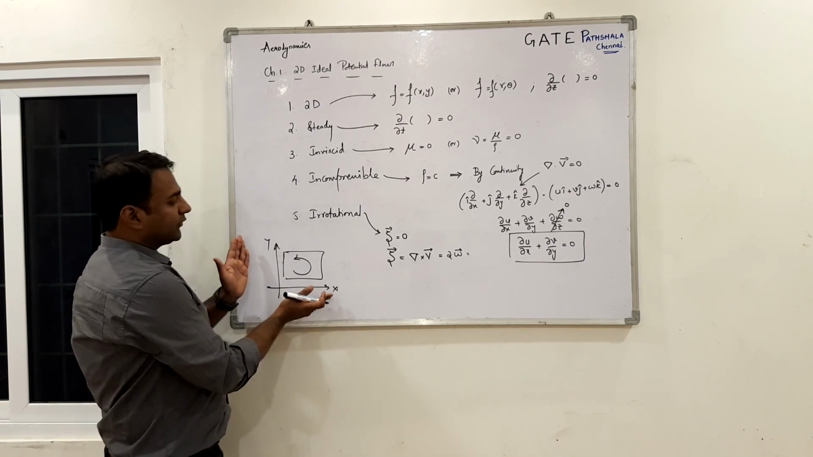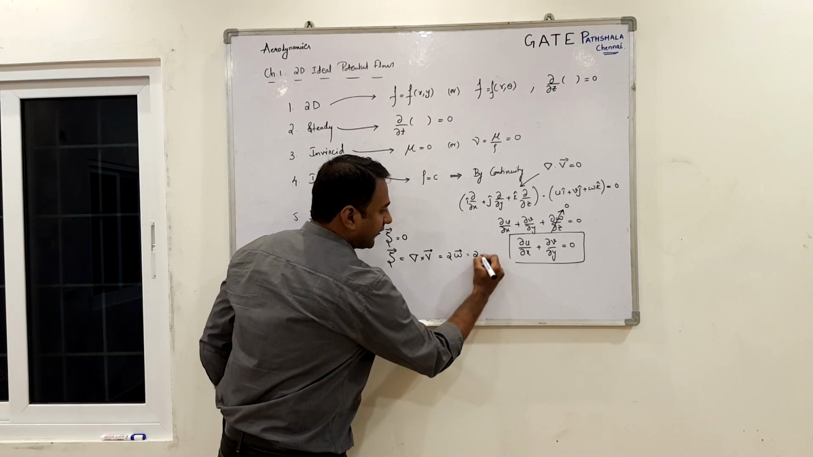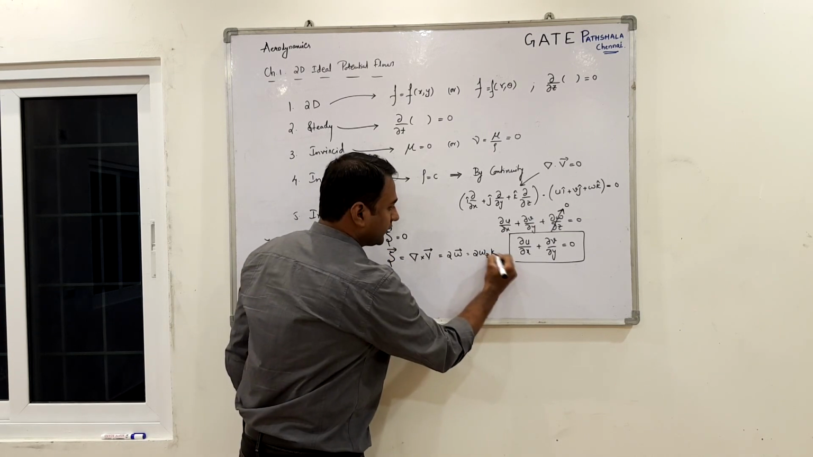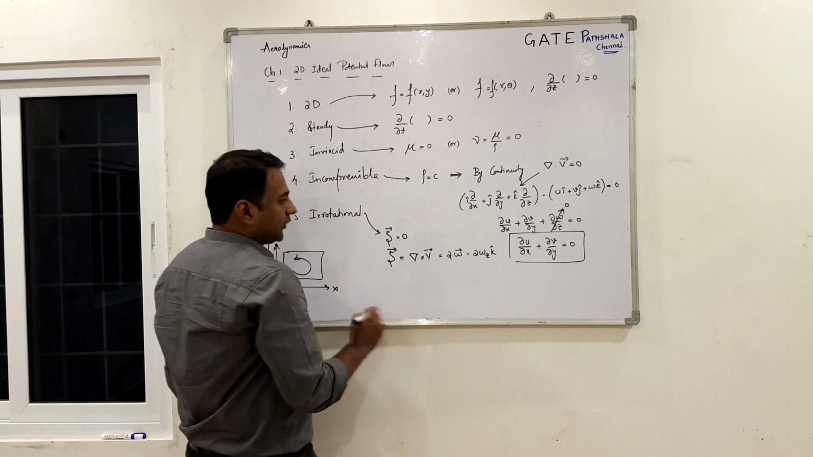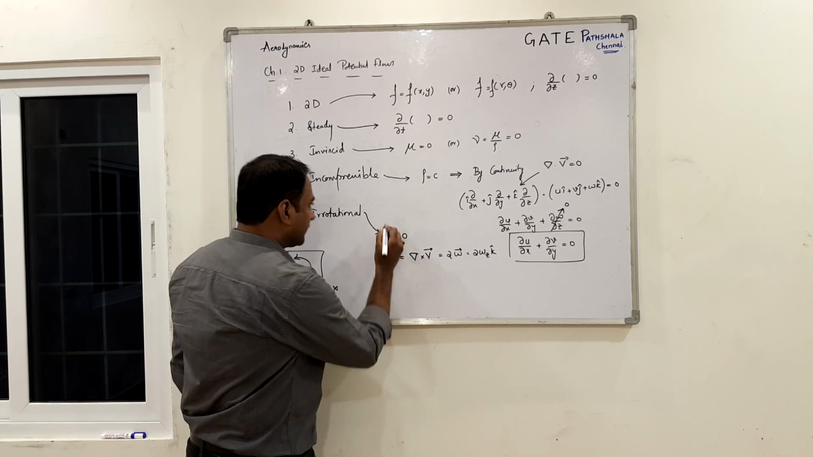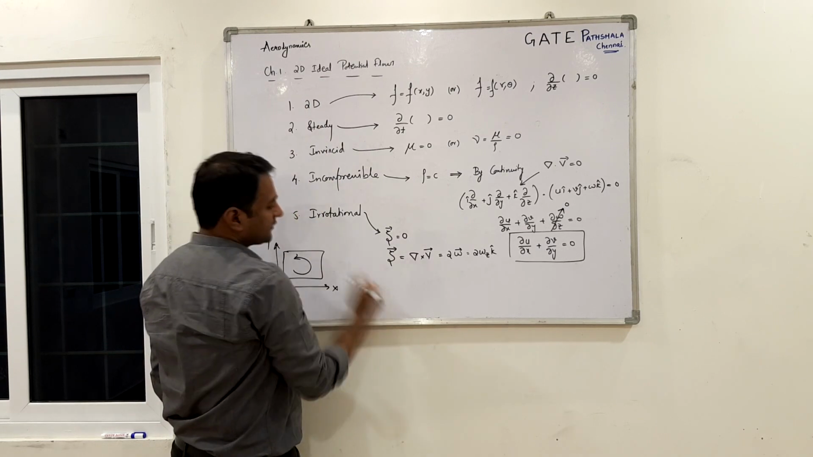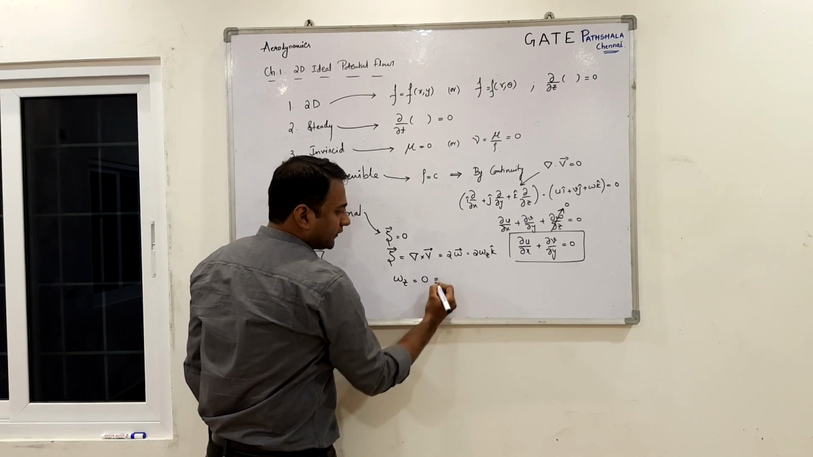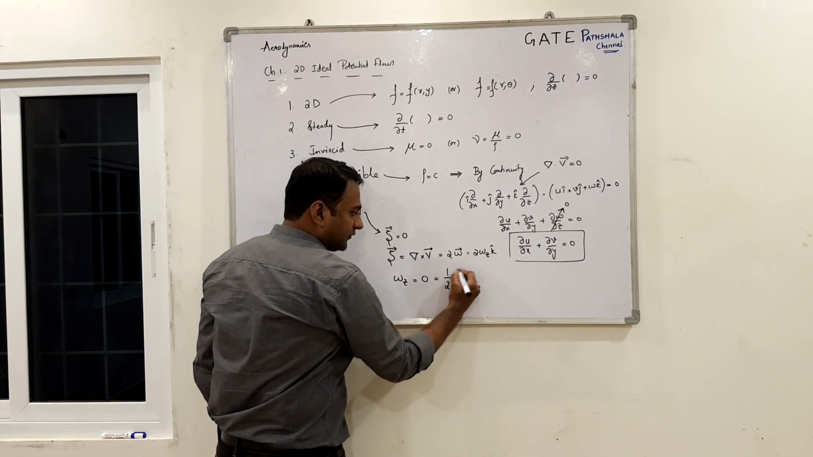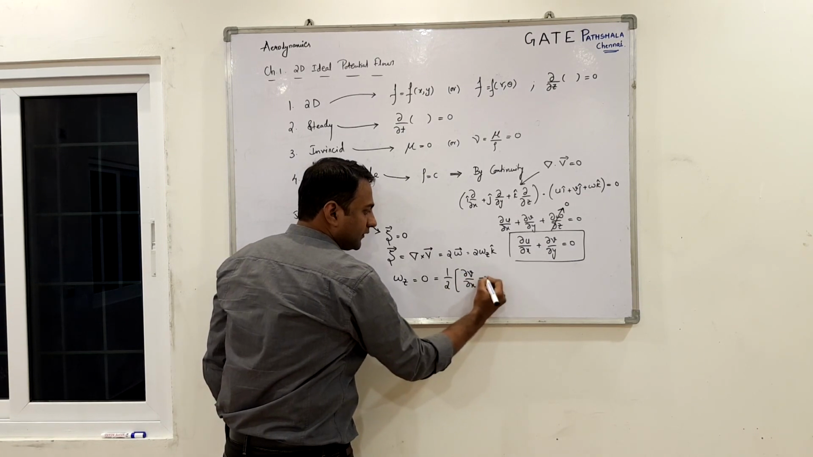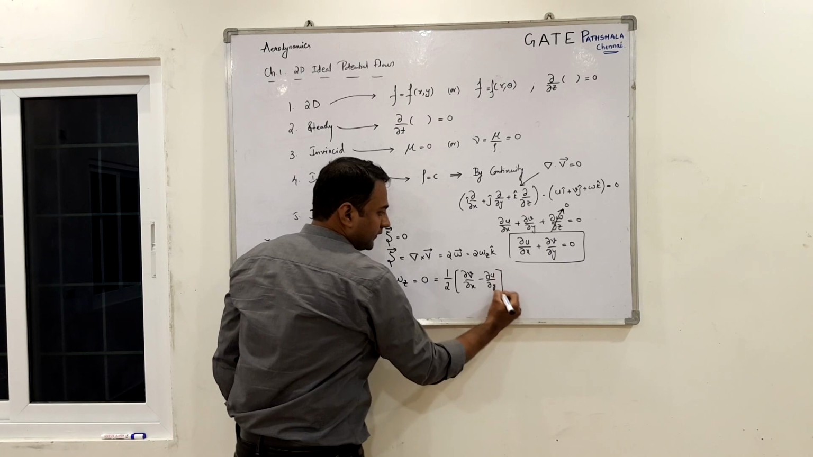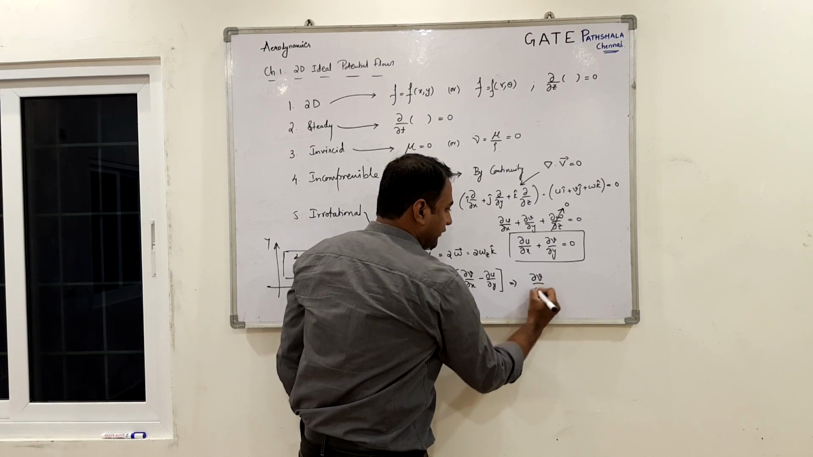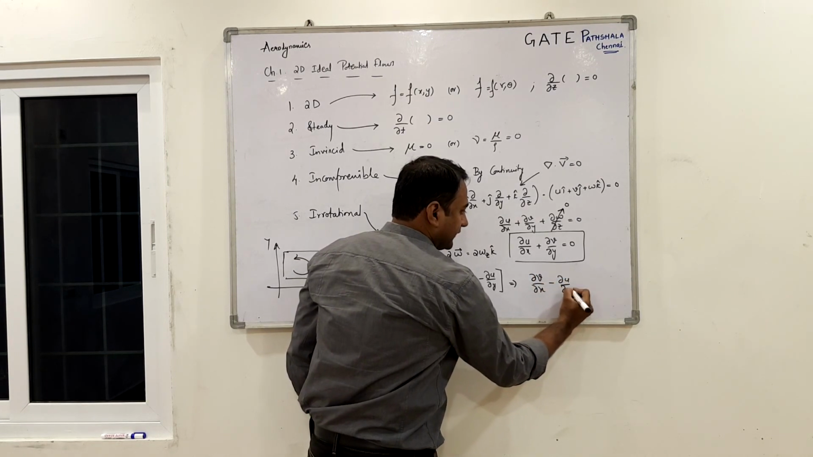So if we are considering only 2D flow, then there will be only survival of omega z. In z direction you will have the rotation. So that is the k cap. So if the flow is irrotational, so here I am considering 2D as well as irrotational, so I will be writing here omega z equals 0. What is this omega z? Omega z is half of dou v by dou x minus dou u by dou y. If you equate this to 0, this implies that dou v by dou x minus dou u by dou y equals 0.